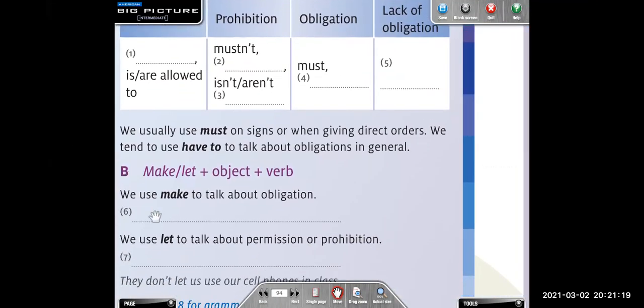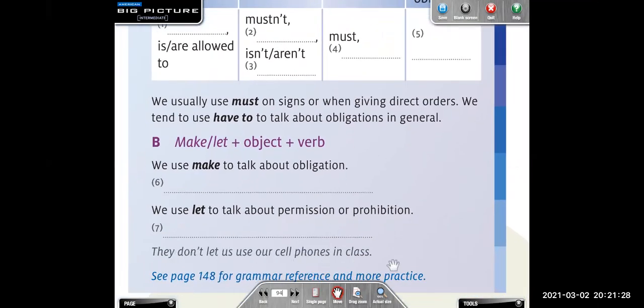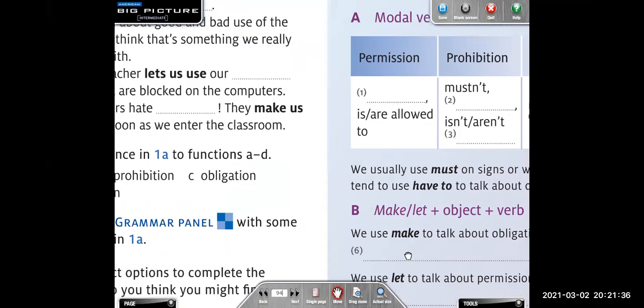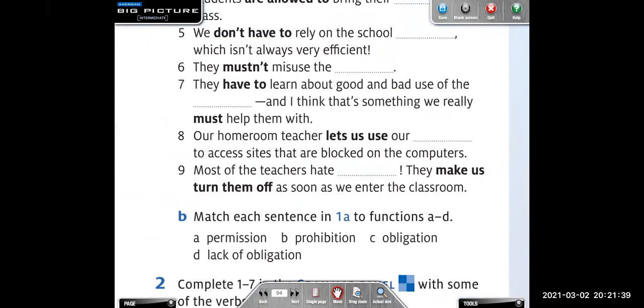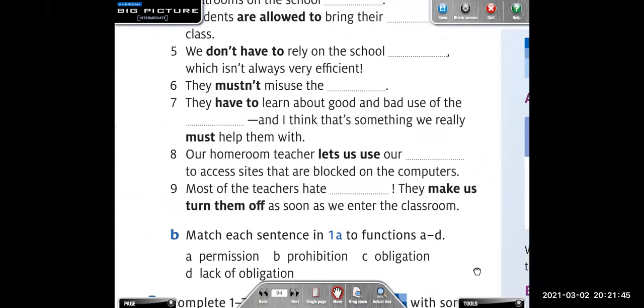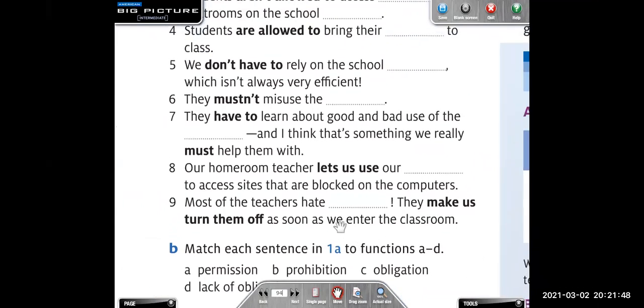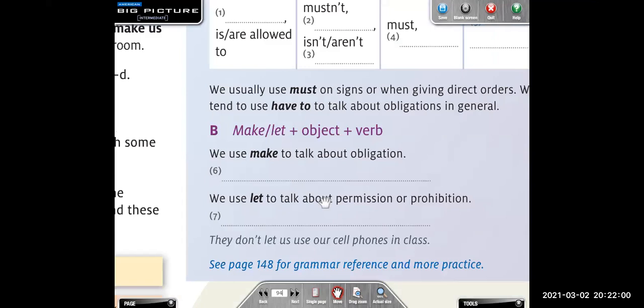Very good. And then we use let to talk about permission or prohibition. Here we have an example of prohibition. They don't let us use our cell phones in class. This is a prohibition, right? What about permission? I want you to tell me a sentence with permission, with let. Yes, our homeroom teacher lets us use our cell phones to access sites that are blocked on the computers, right? So this is a permission.